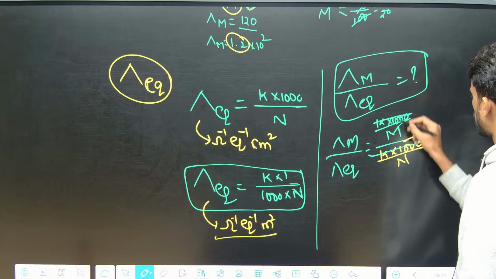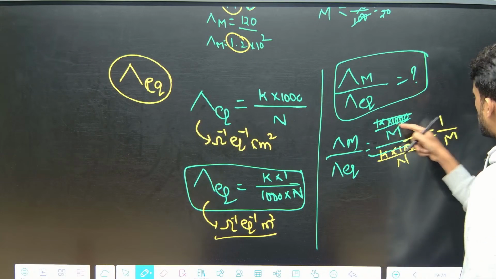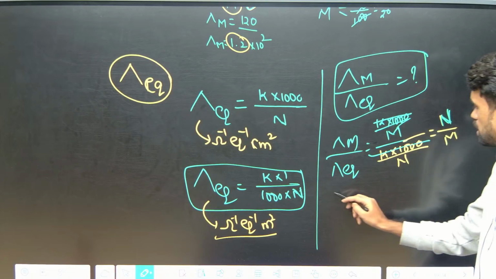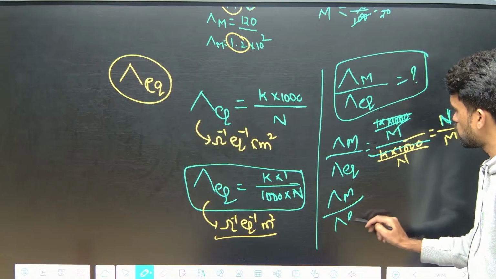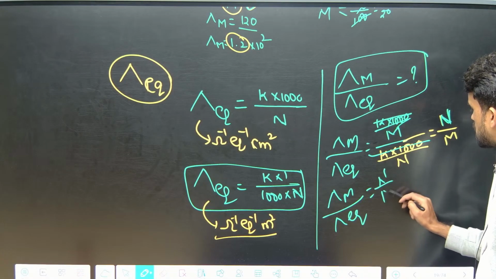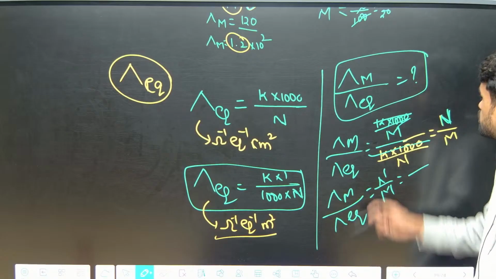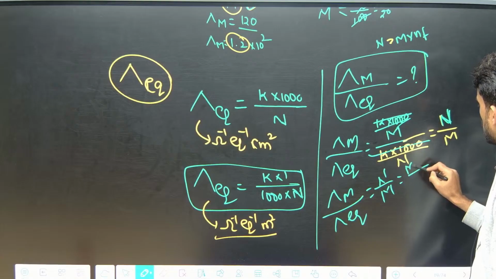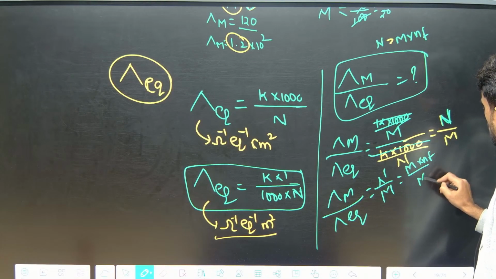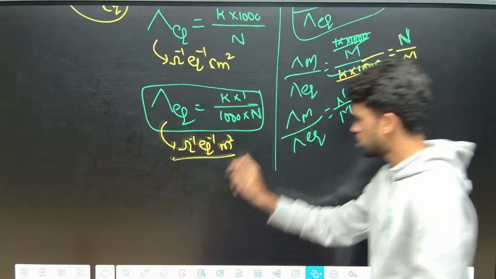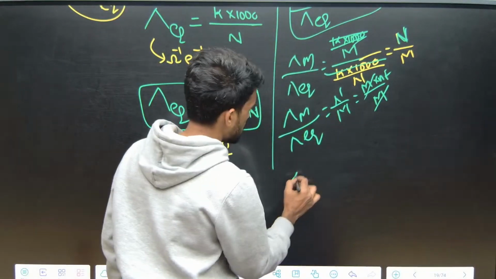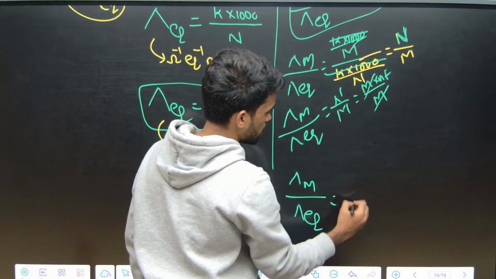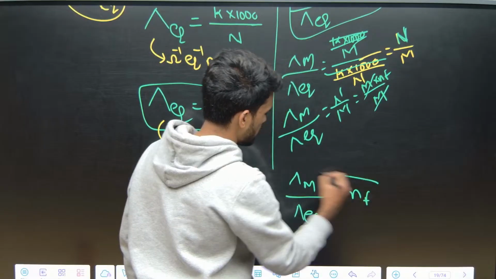Simply you have 1 by M in the numerator, and this is 1 by N. So you got del M by del EQ is equal to N by M. What is the relation between them? Normality equals molarity into n factor. So you can take M into n factor and here M. So M got cancelled. Finally del M by del EQ is equal to n factor, simply n factor.